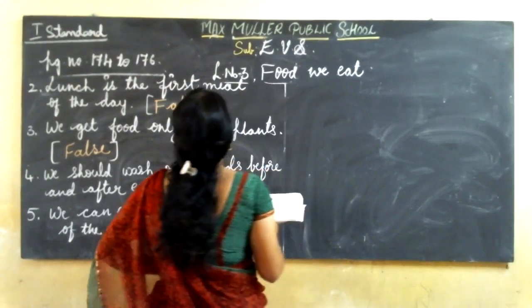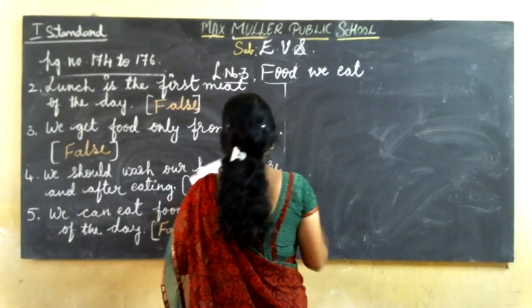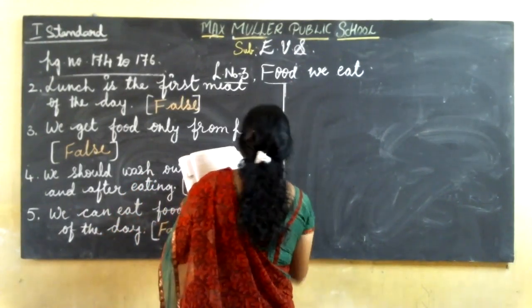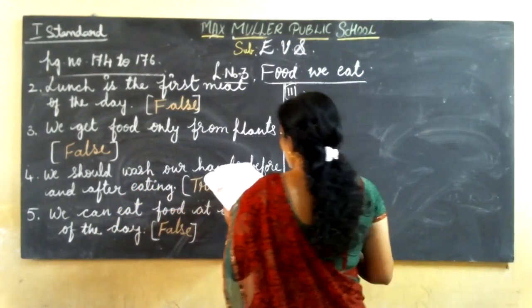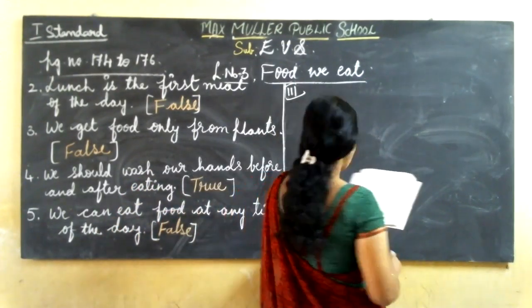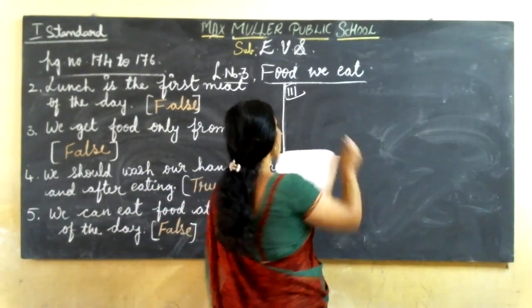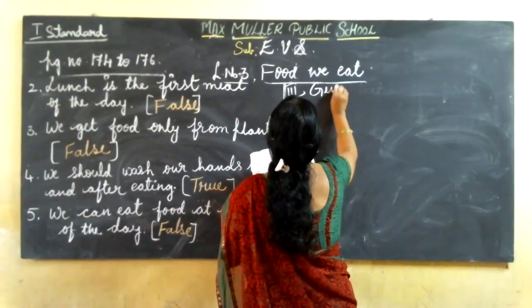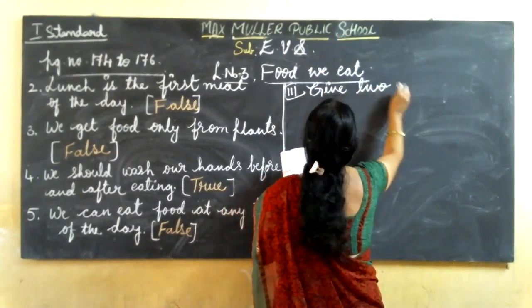Come to the third main, that is, give two examples for each of the following. Give two examples.